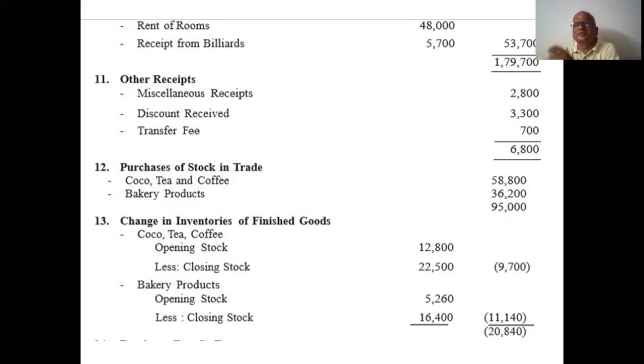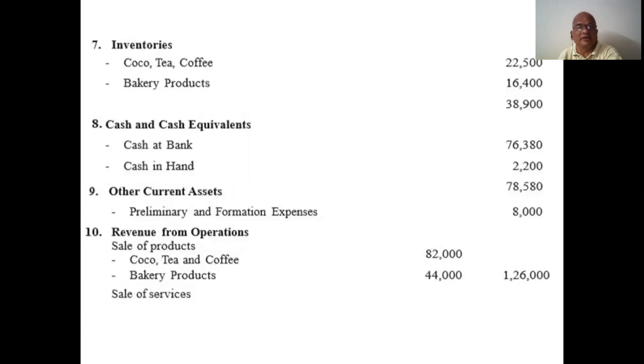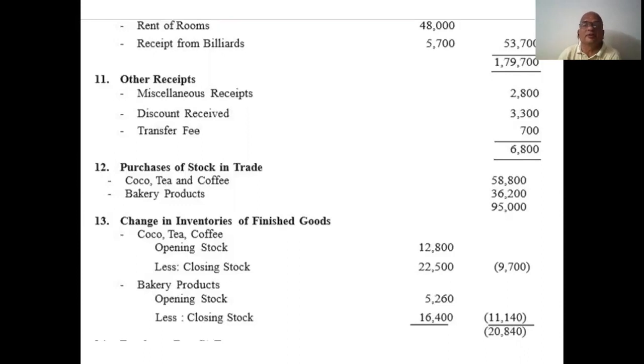You see this here and there, then only you can get it. On paper, you can put it and easily understand. So rent of rooms and receipts from billiards, these two are other incomes. Cocoa and sale of products are company products. So all these incomes come under receipts and revenue.